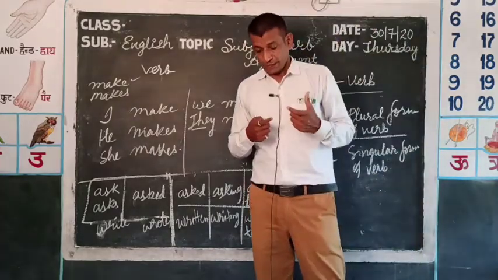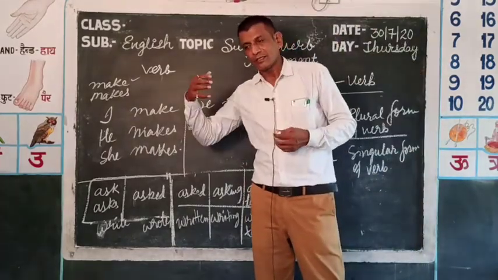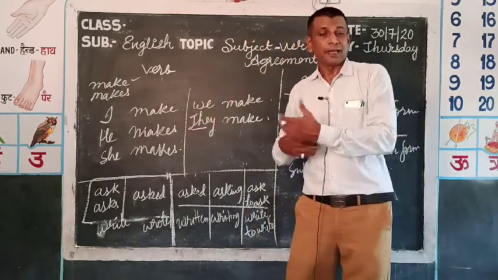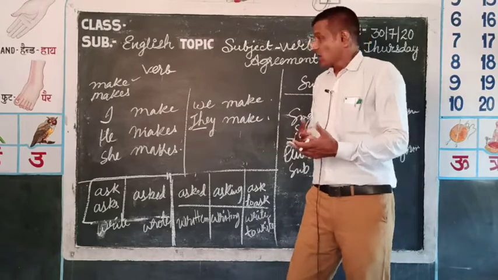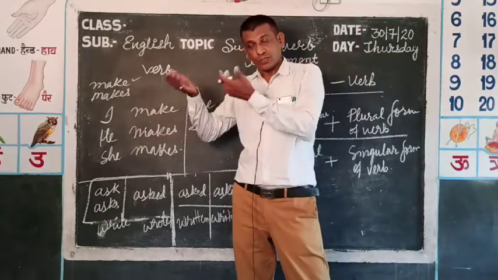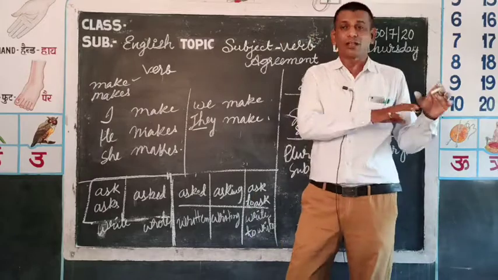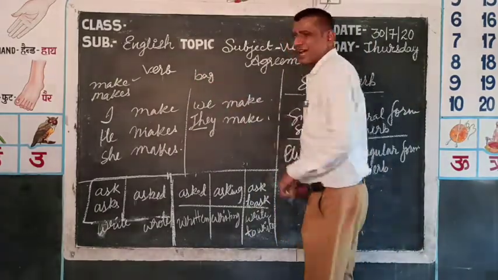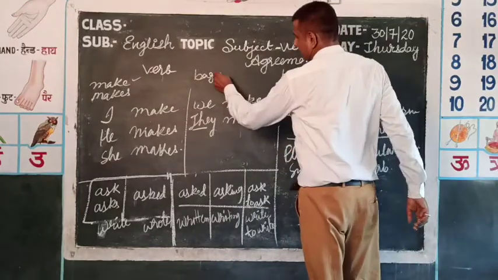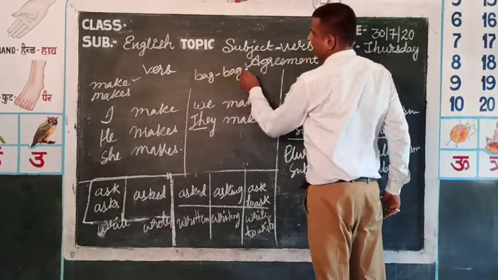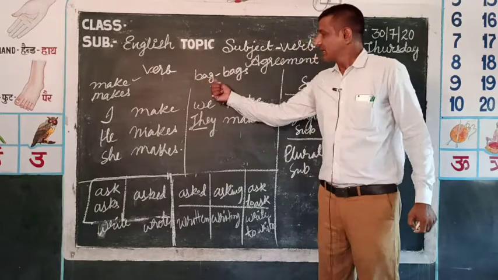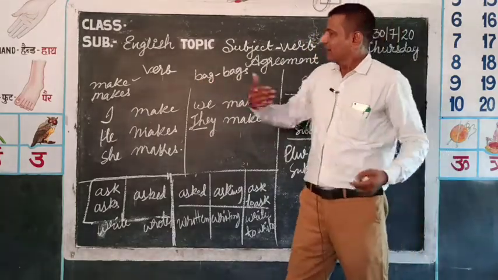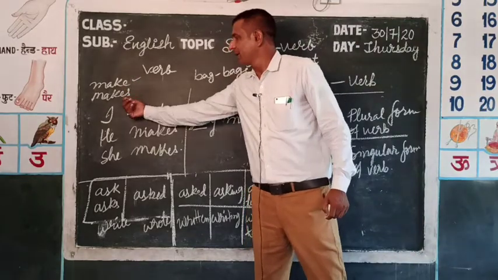One more thing: when we see s or es with a noun, it makes it plural. When we see s or es with a verb, it makes it singular. For example, bag is a noun. If you add s, it makes bags. This is singular, this is plural. But on the other hand, with a verb, make, makes.